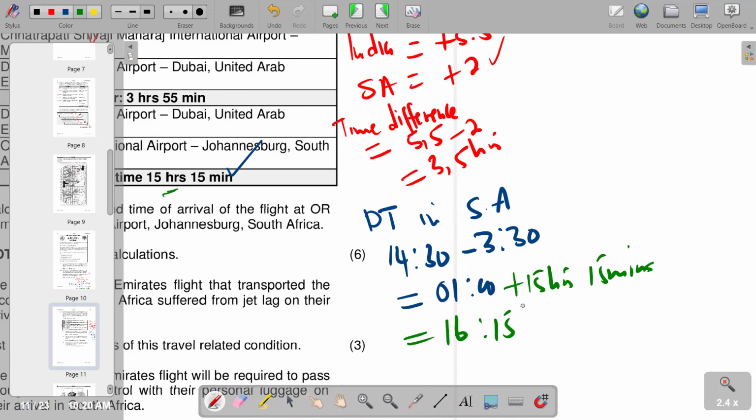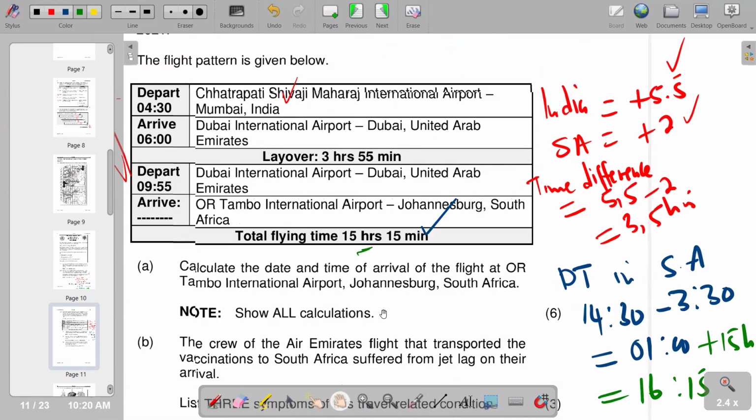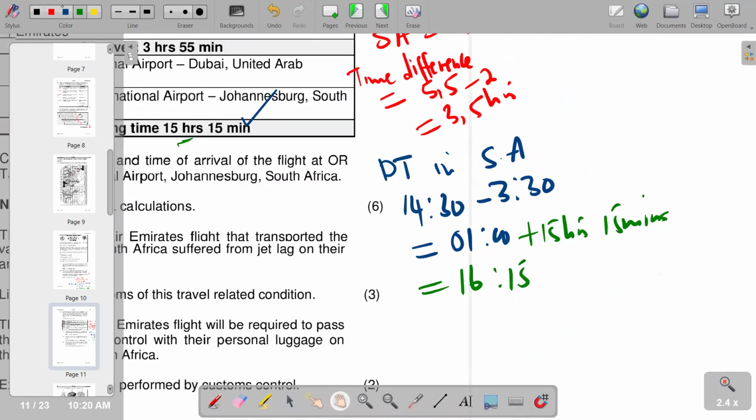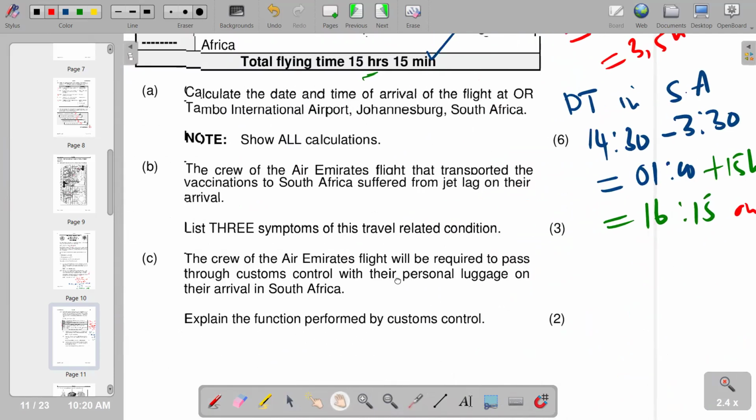Obviously, this is going to be 16:15. And in terms of our day, remember, this was on 31 January 2021, and still on the same date. Because when we subtracted 04:30, we got 1 a.m., which is on the same day. And then we added our 15 hours, 15 minutes, and we got 16:15, which is on the same day again. So it's going to be on 31 January 2021. So basically, that's what we have on that part, which is our A.